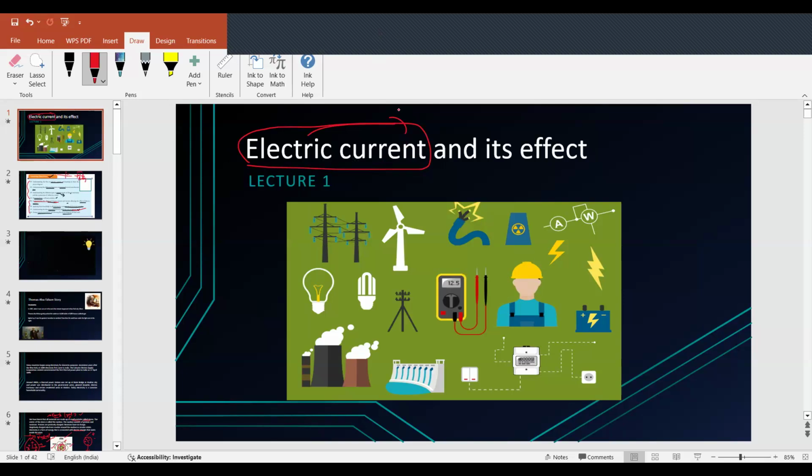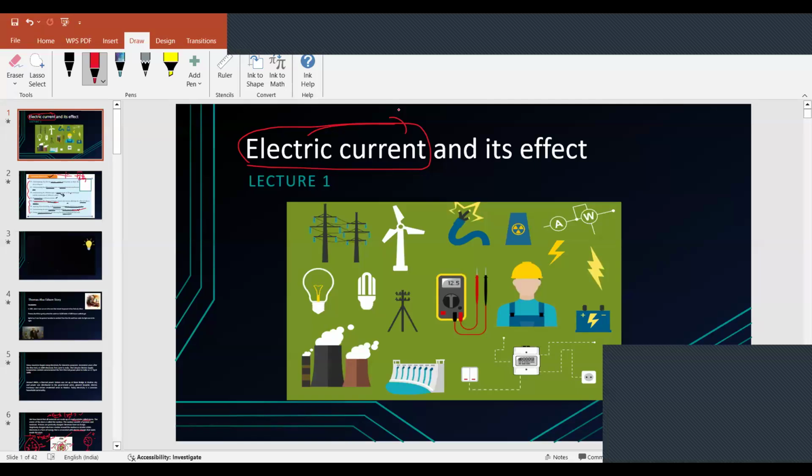But we have not thought about what is behind this concept, what is making up the electric current.